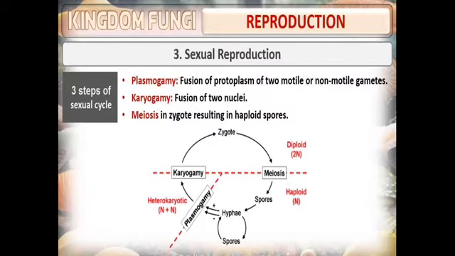When there is fusion of the protoplasm of two motile or non-motile gametes, they come together, and it is called plasmogamy. Whereas karyogamy is the fusion of two nuclei to form the zygote, and the zygote formed in karyogamy is diploid. Meiosis in the zygote will always result in haploid spores.